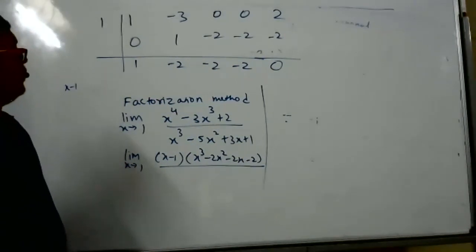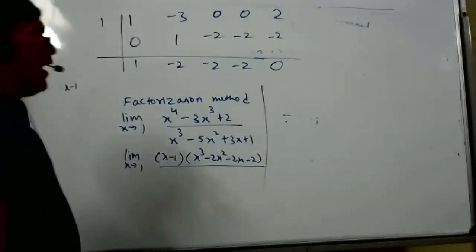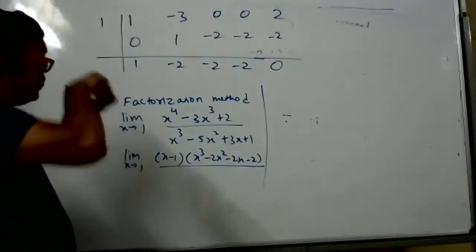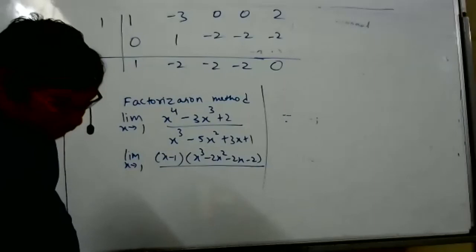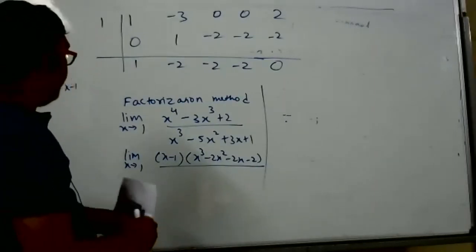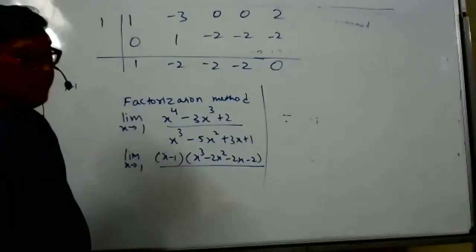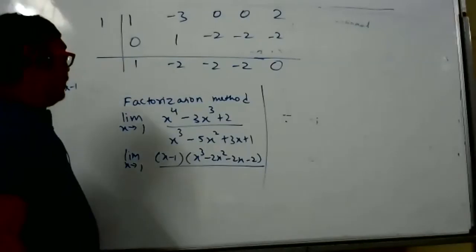Copy down. Or you can do long division also if you want. It will take time. You are dividing it by x minus 1, as x tends to 1. Now we are dividing. See what I'm saying. This is basically trial and error, right? Not hit and trial. Synthetic method.